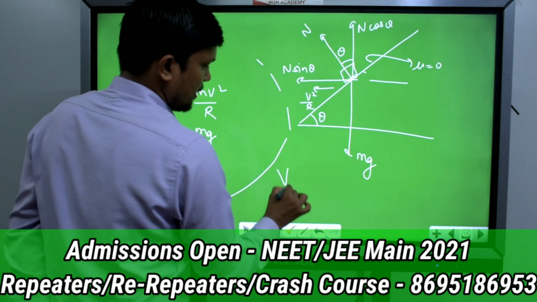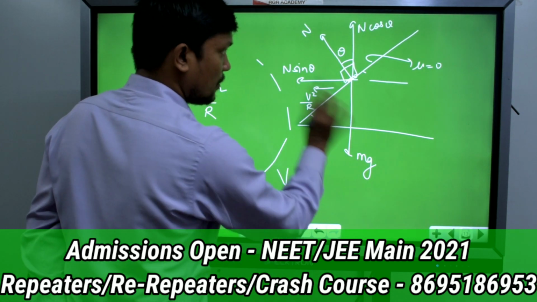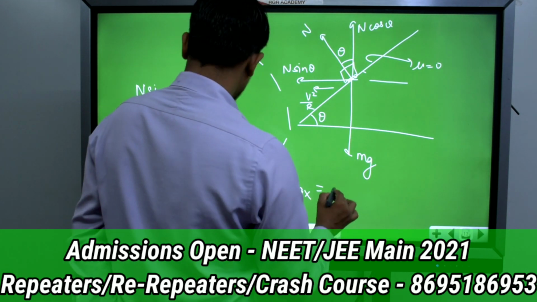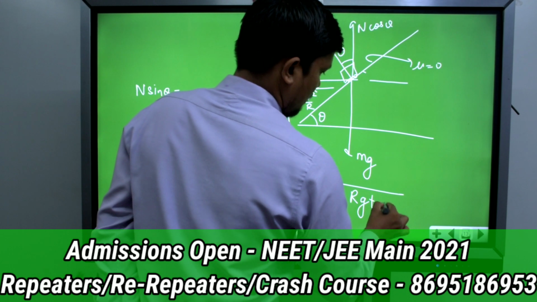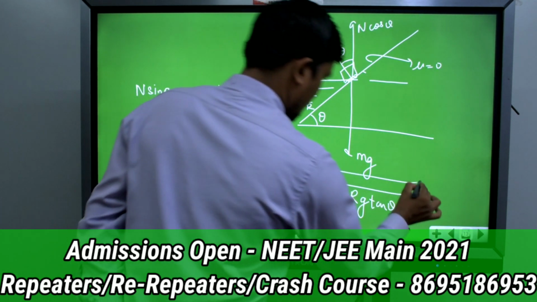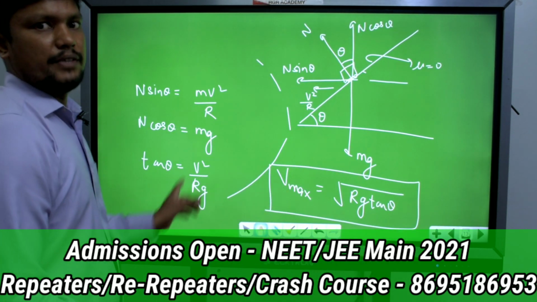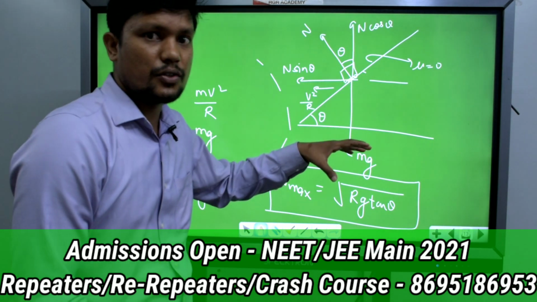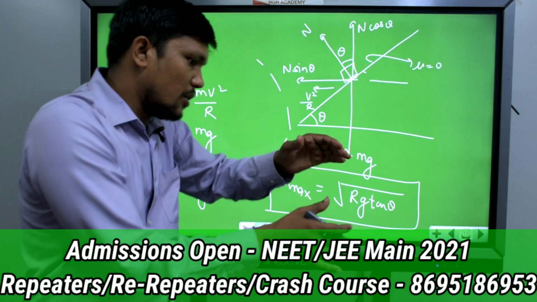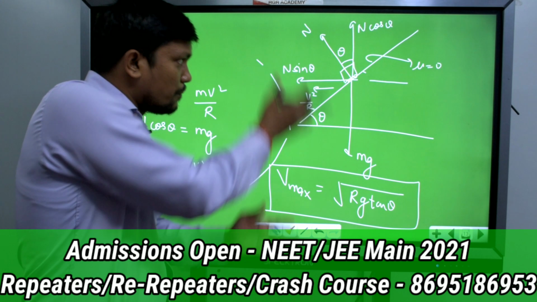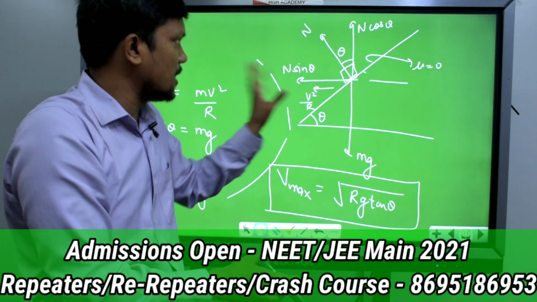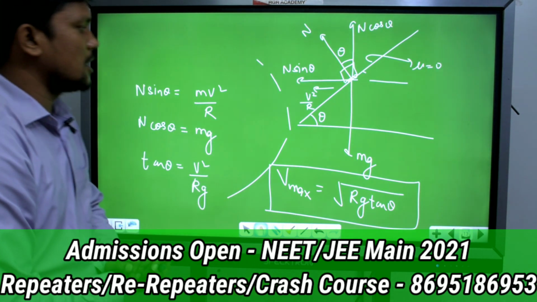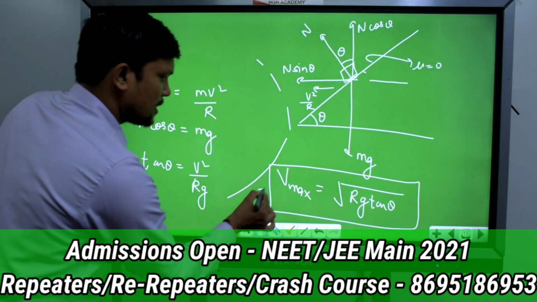So the maximum velocity with which the vehicle can take the turn without friction will be equal to root of rg tan theta. This is the third case. It is similar to the previous one. In that case, the banking angle was not there, but the vehicle was bent so that one component of normal would provide the centripetal force. In this case also, one component of normal is providing the centripetal force. So this is another result.